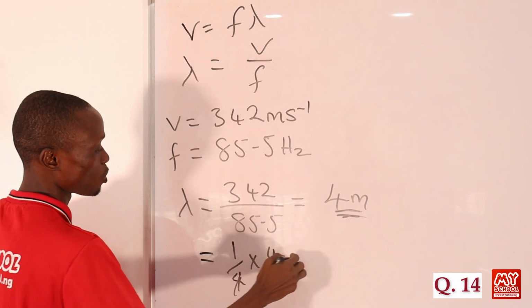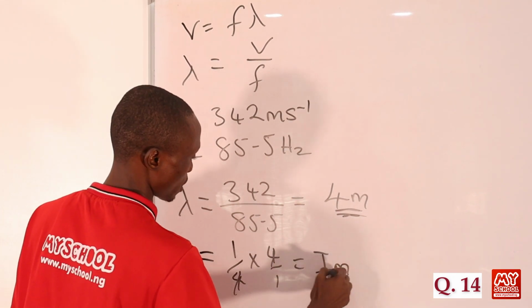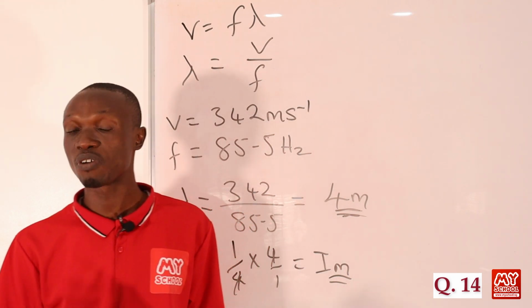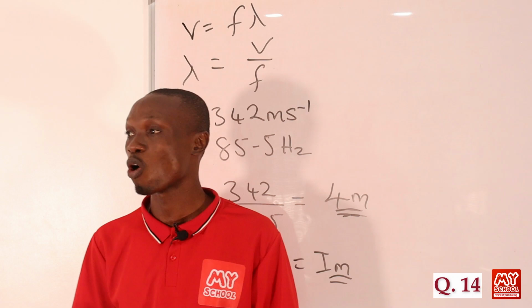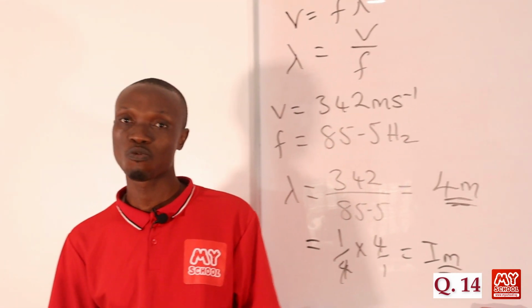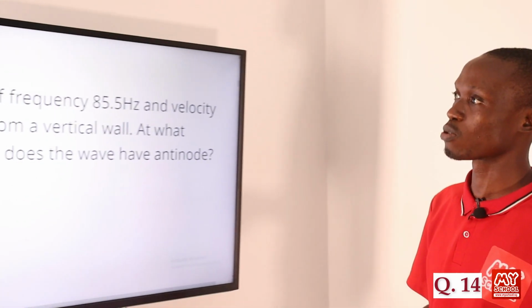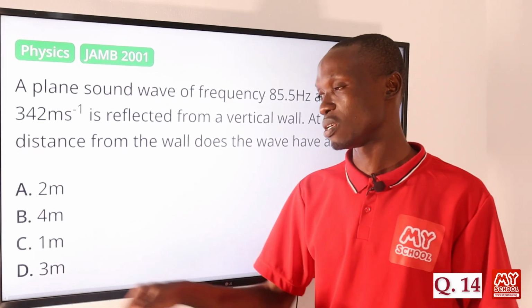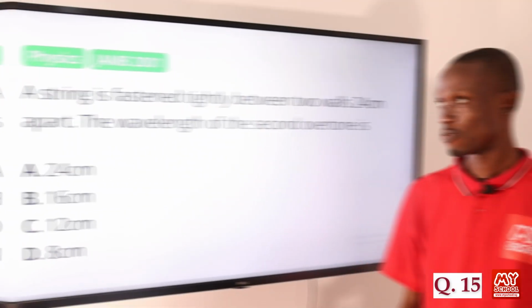If we divide, that will be equal to 1 meter. So the wave will have an antinode at a distance of 1 meter from the wall. Let's return to the screen to pick the correct answer to this question, and that is option C, 1 meter.